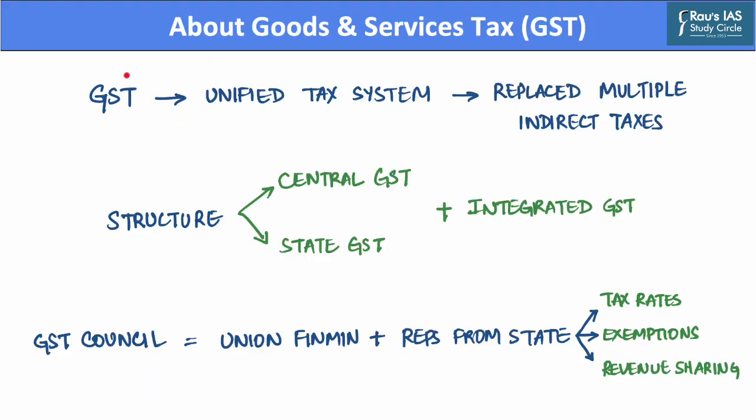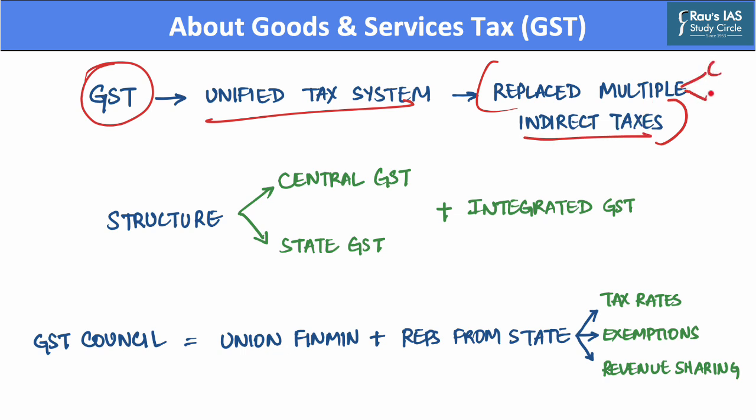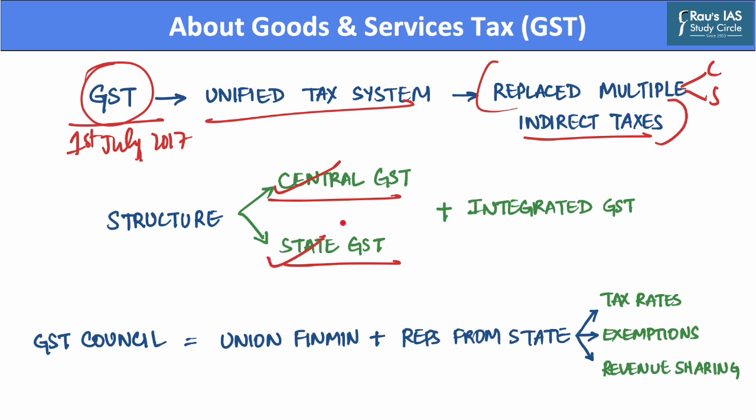Now, the goods and services tax, also known as GST, is a unified tax system. This system replaced the multiple indirect taxes that were previously levied by both central as well as state governments. And this taxation regime was implemented from 1st of July of the year 2017. Now the GST has a dual structure which comprises central GST and state GST respectively, which are levied concurrently by central as well as state governments.